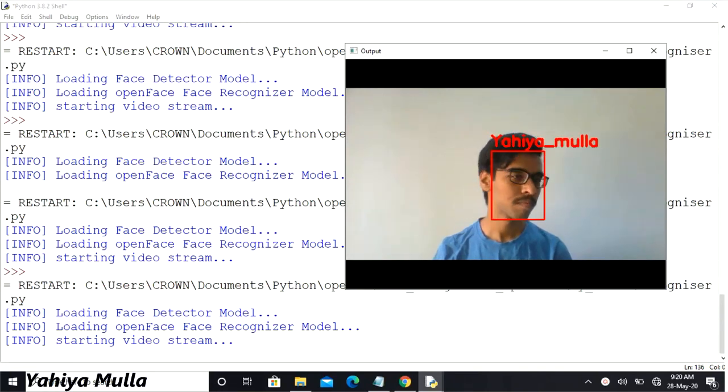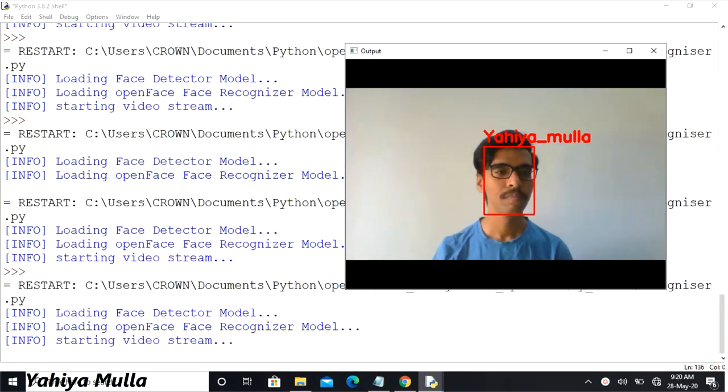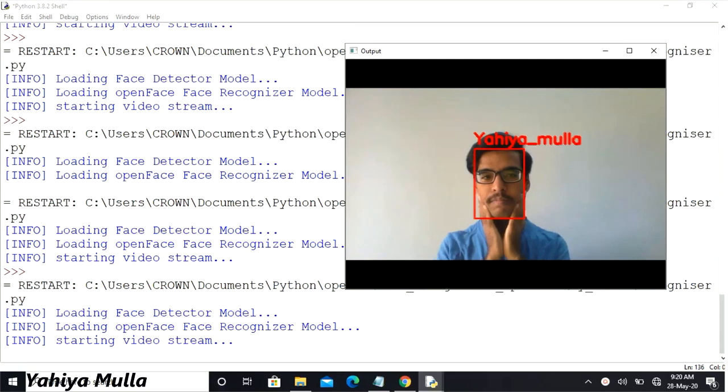Well, it is working fine with a decent accuracy, which can be increased by updating the data. The main intention was to check whether the 128D face embeddings were working or not, which is working. I hate this look without my beard.